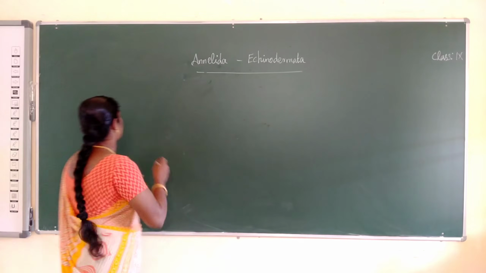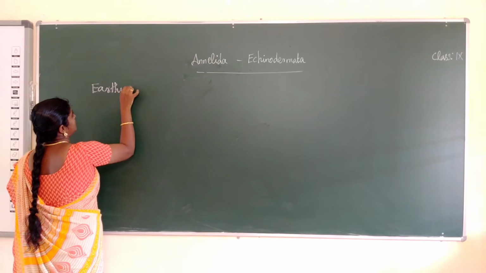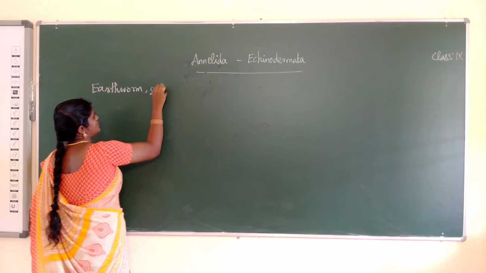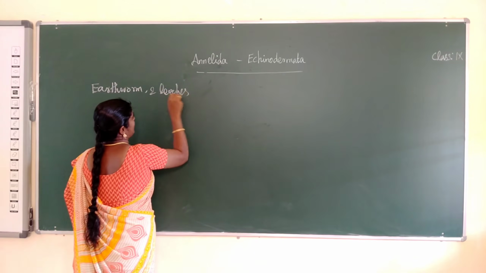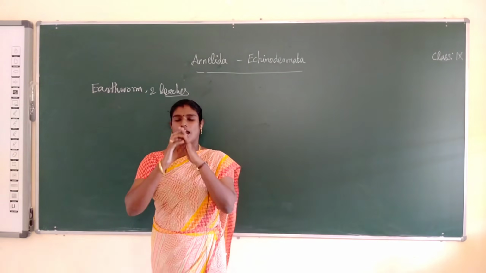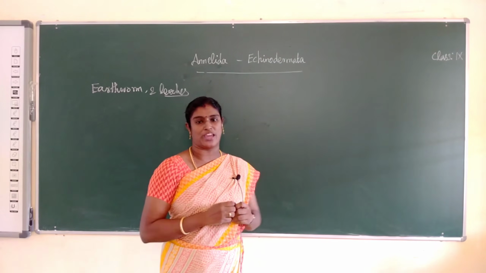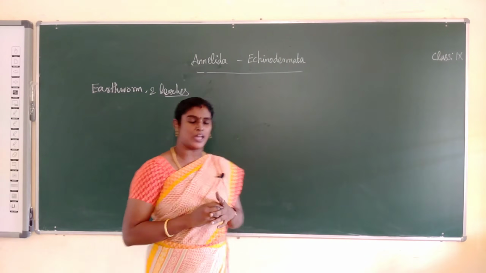Annelida examples are earthworm and leeches. Leeches means attai in Tamil. Earthworm and leeches are a group of animals present in the phylum. They have a segmented body. What is the meaning of segmented body?